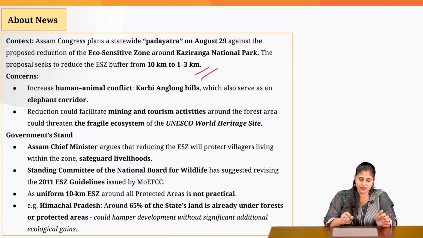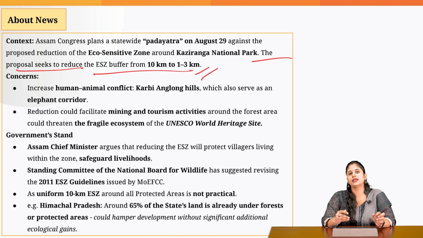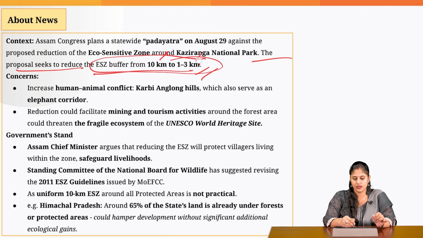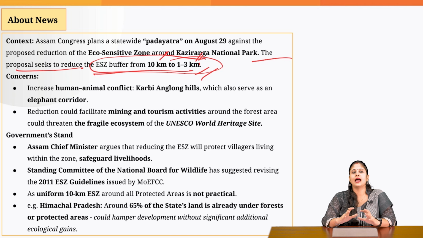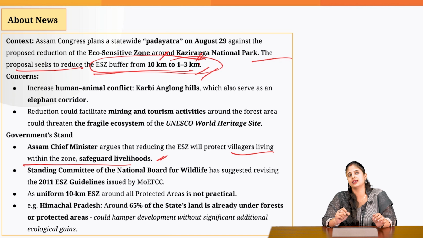As you can see here, the state government has planned to send this proposal to the central government to reduce the eco-sensitive zone buffer. Currently it is 10 kilometer. It is planning to reduce it to 1 to 3 kilometer. What is the logic which the state government has given in this respect? The logic is that we want to ensure that adequate livelihood opportunities are created for the villagers who are living nearby the Kaziranga National Park.